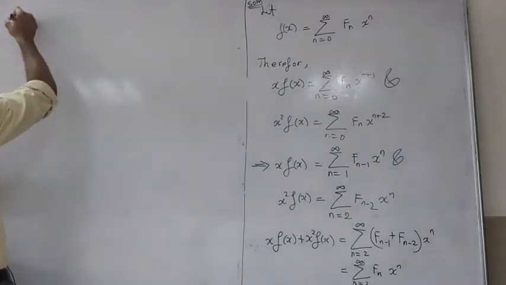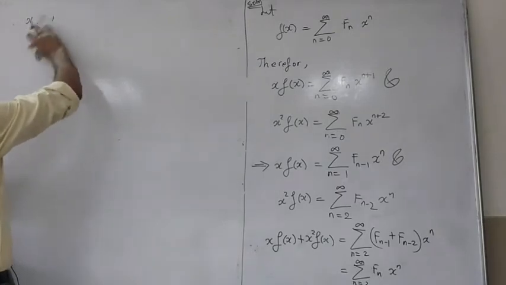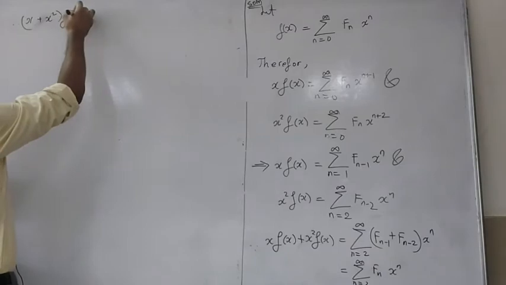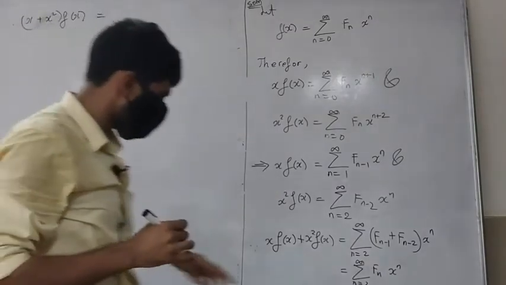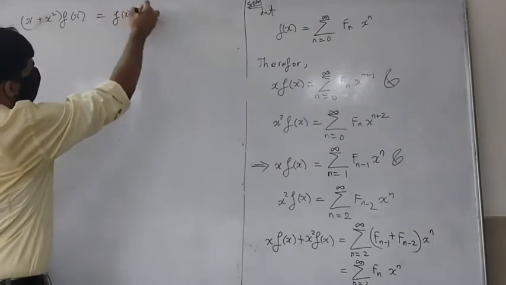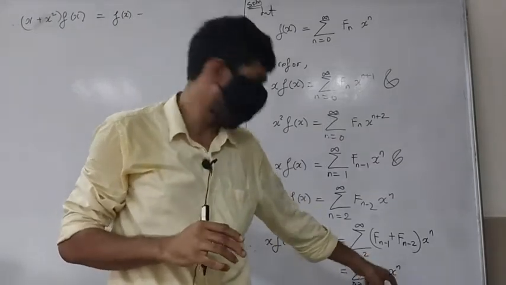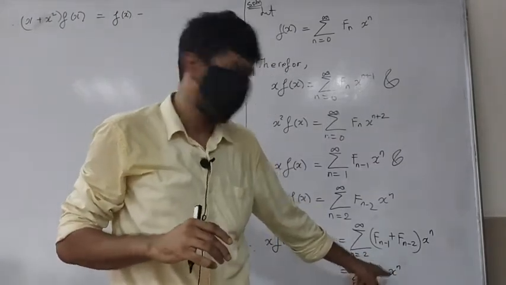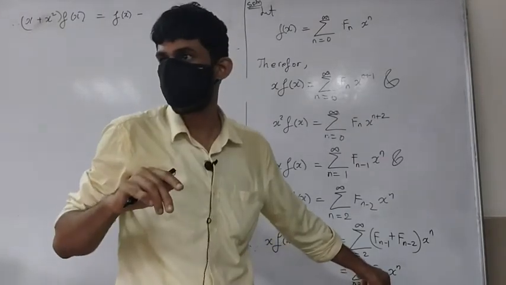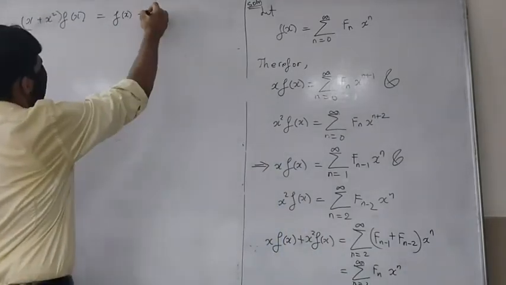So therefore, x f of x, let me write this as x plus x square times f of x, equals f of x minus the first term. Please try to follow. The first term is f1 x, f1 is 1, so minus x.